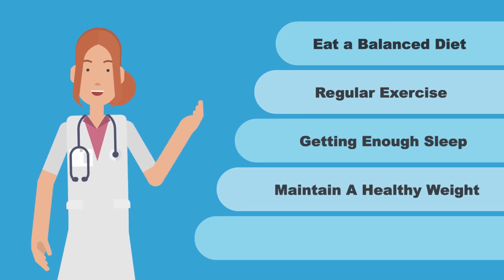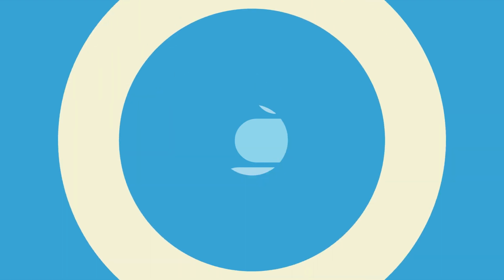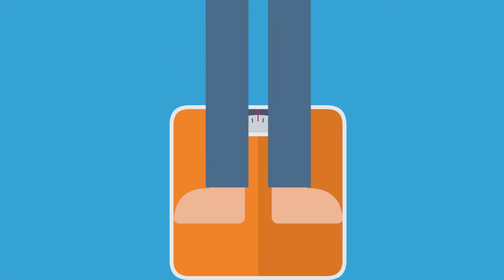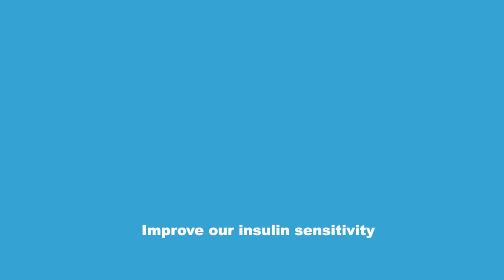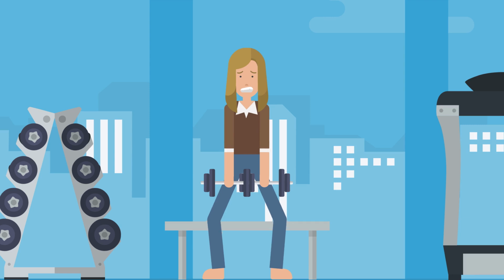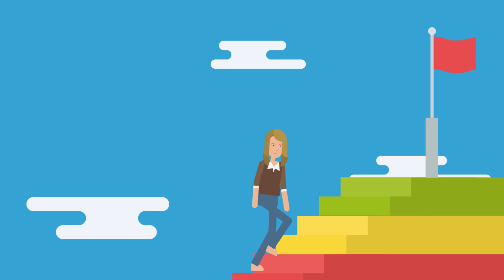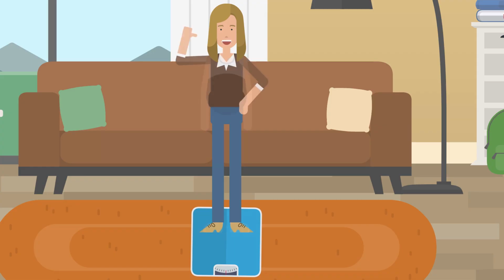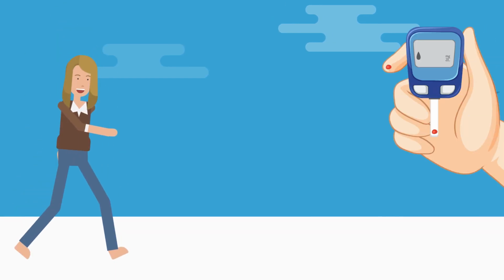4. Maintain a healthy weight. If overweight, losing even 5 to 10% of our body weight can improve our insulin sensitivity and reduce the risk of developing type 2 diabetes. We don't need drastic changes. Just consistent, small steps are enough to shed those extra pounds and get on the path of prediabetes reversal.